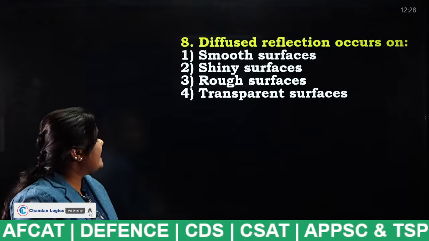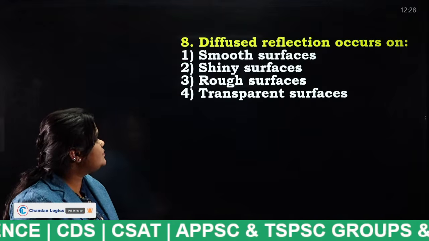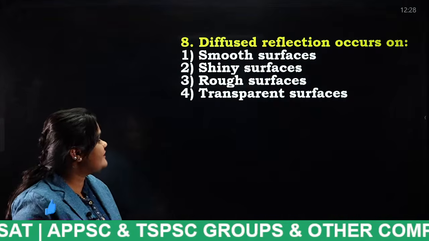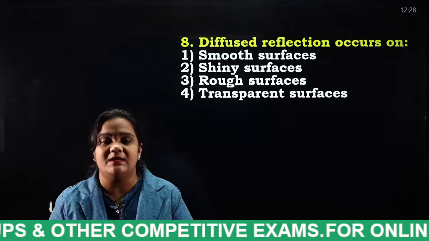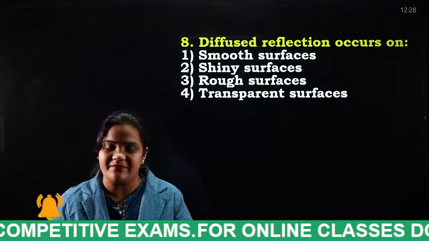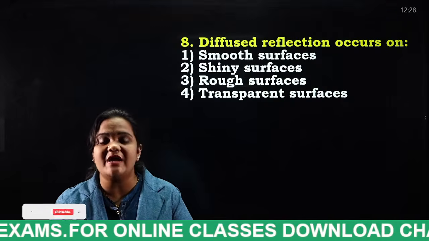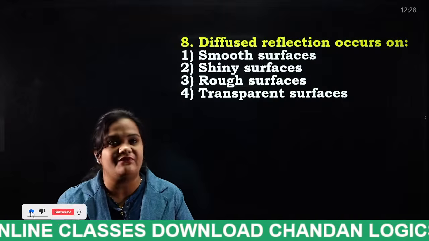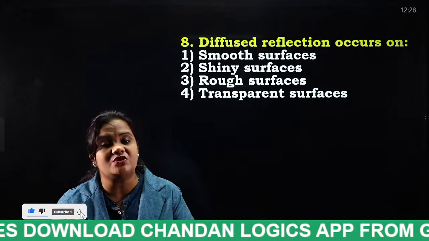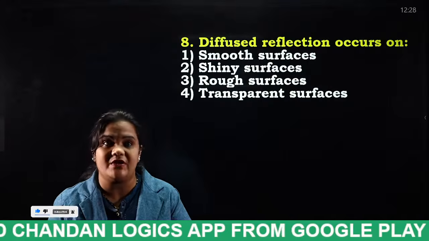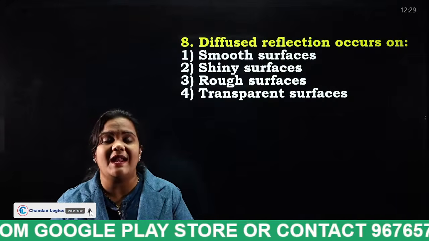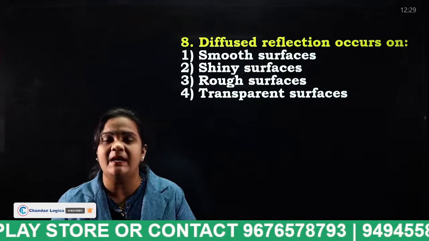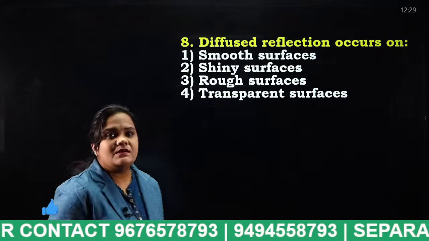Diffused reflection occurs on smooth surfaces, shiny surfaces, rough surfaces, or transparent surfaces. We have two types of reflection, right? Diffused reflection and regular reflection. Diffused reflection is also known as what, students? Irregular reflection. In diffused reflection, the light rays are incident on either a smooth surface or a rough surface.